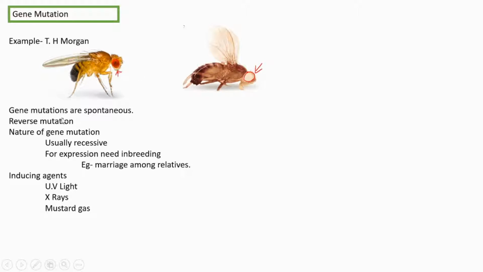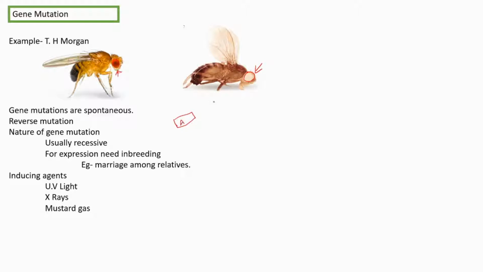And these gene mutations are spontaneous. They occur on their own. And reverse mutations are also there. Reverse mutation means originally there is a gene.